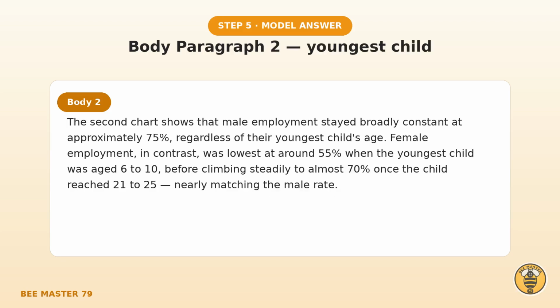The second body paragraph handles the youngest child. Male employment stayed broadly constant at approximately 75% regardless of their youngest child's age. Female employment, in contrast, was lowest at around 55% when the youngest child was aged 6 to 10, before climbing steadily to almost 70% once the child reached 20 to 25, nearly matching the male rate.